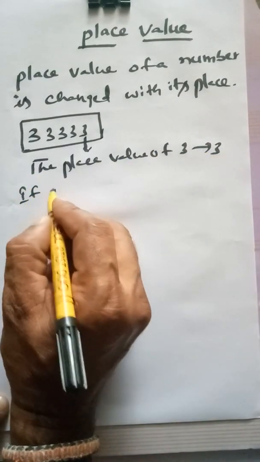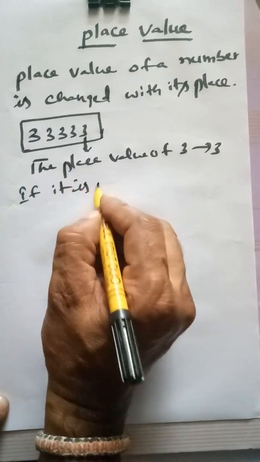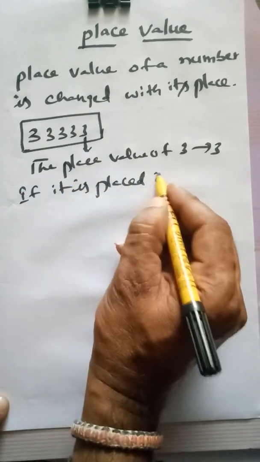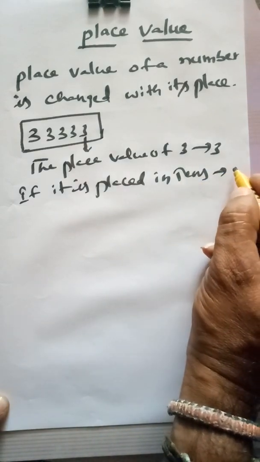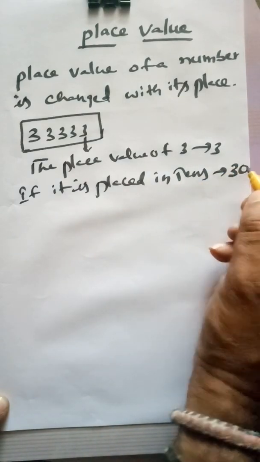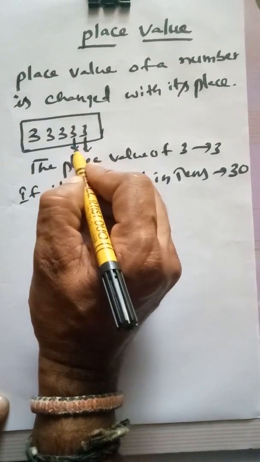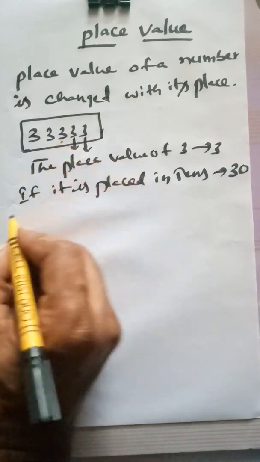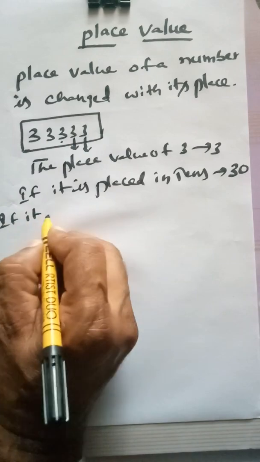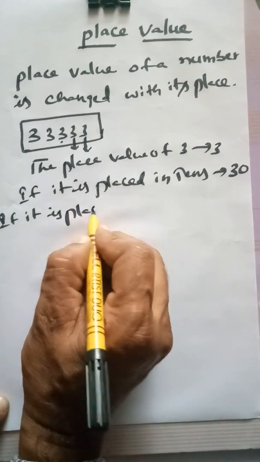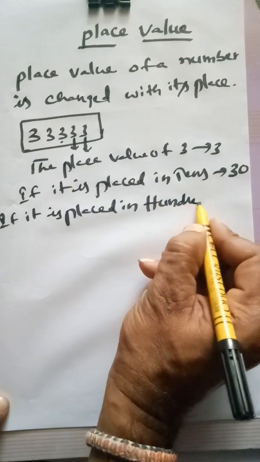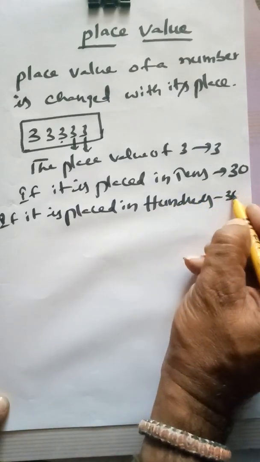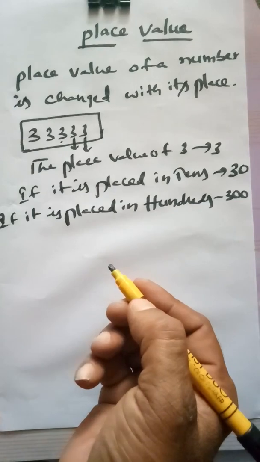If it is placed in 10's place, then the place value is 30 for this 3. For this 3, if it is placed in 100's place, then place value is 300.